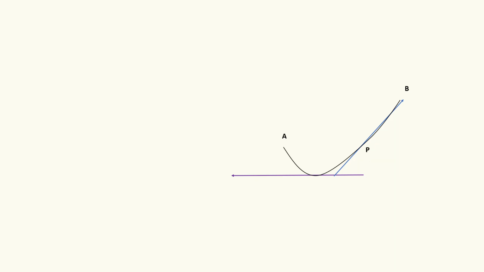Now, a point P on the string touches the blue color tangent, and the point C on the string touches the violet color tangent. And we can see from the diagram itself that C is the lowest point, and Q is the intersection point of the two tangents, right? Then this is the angle between two tangents, and let's name that angle as psi. And S is the length of the arc CP.